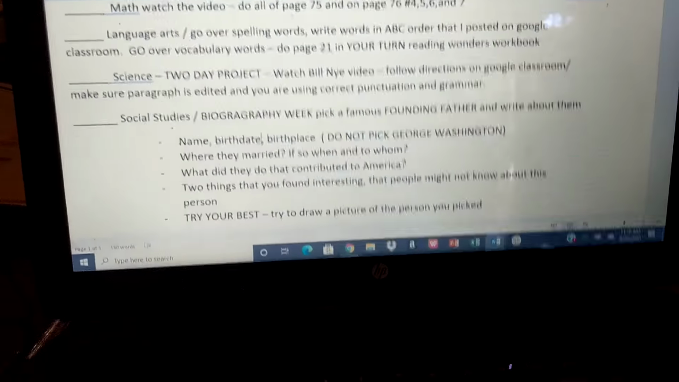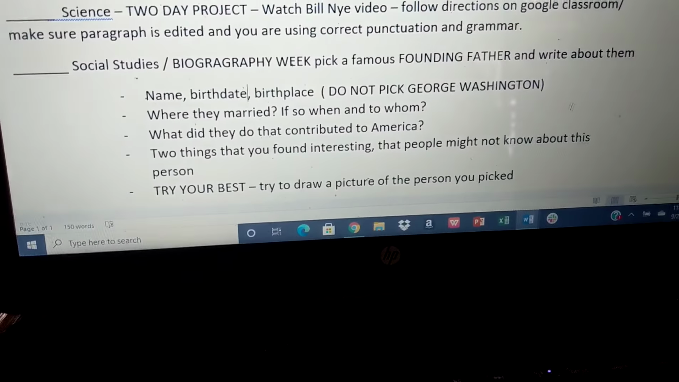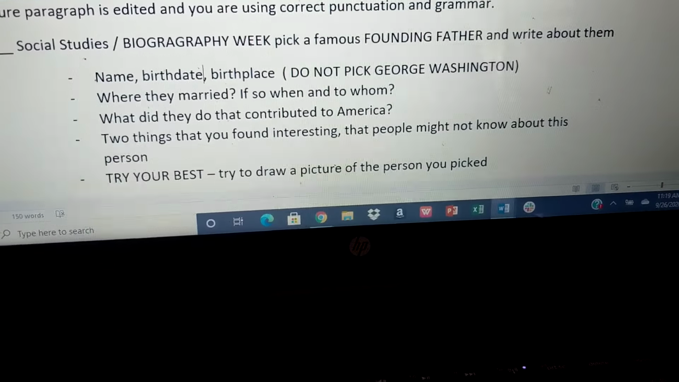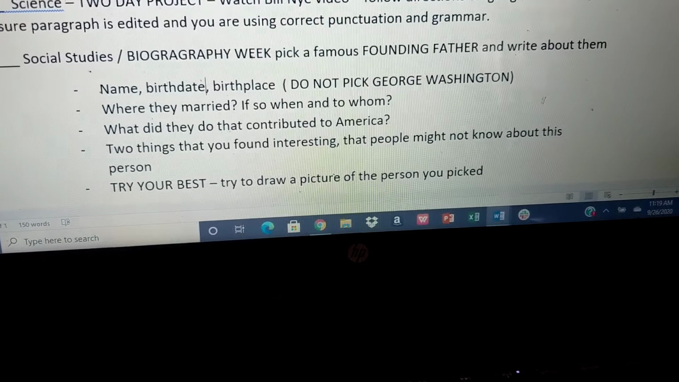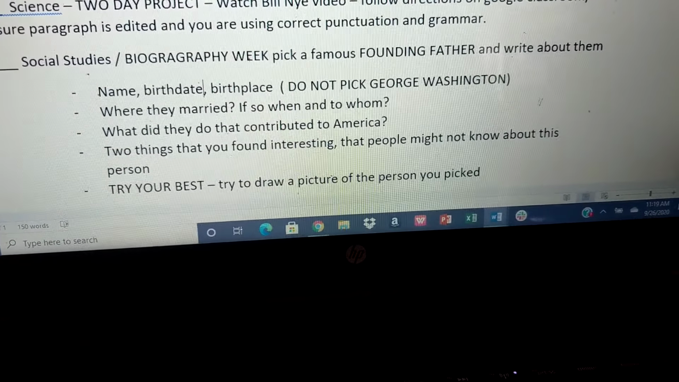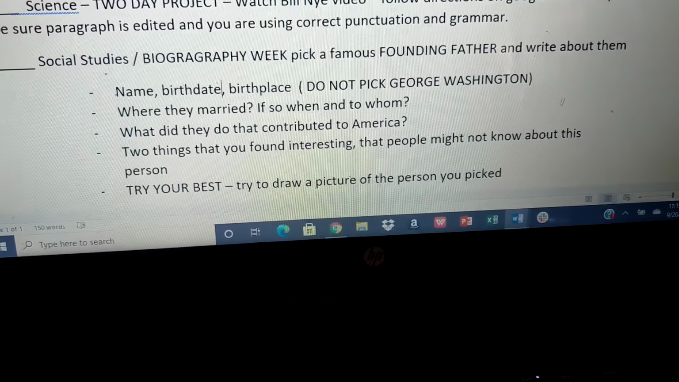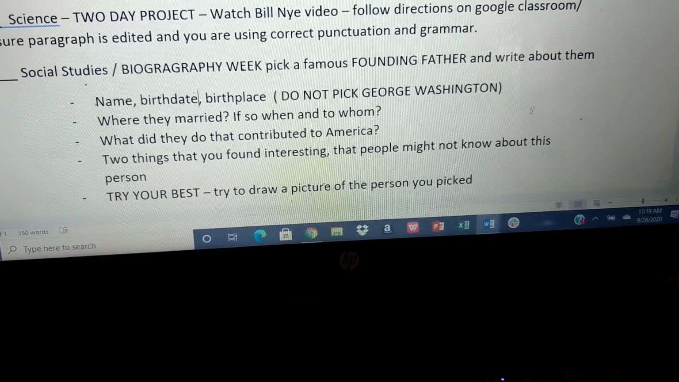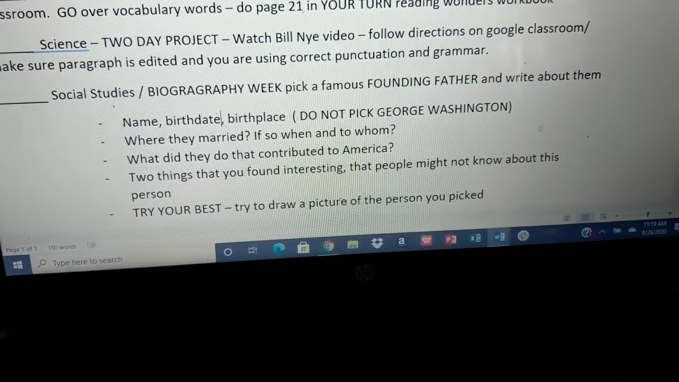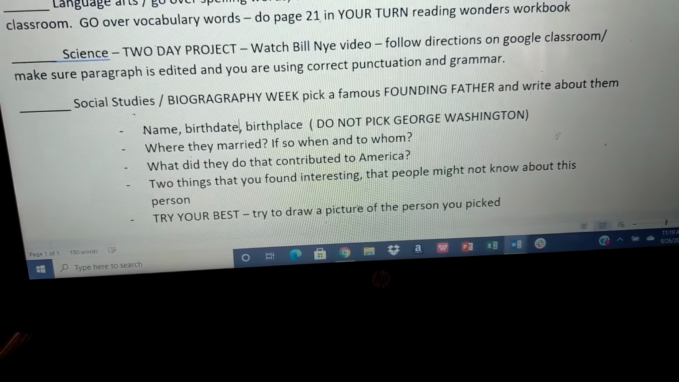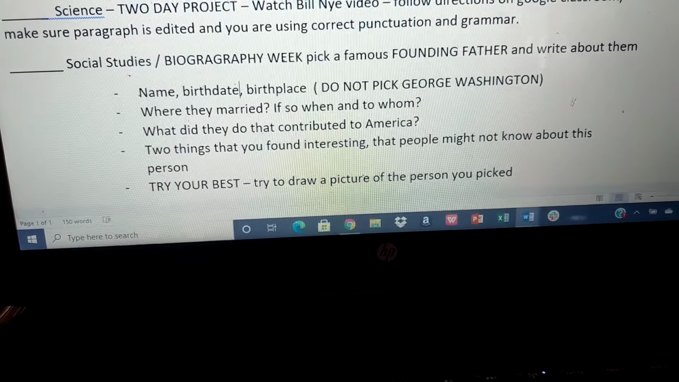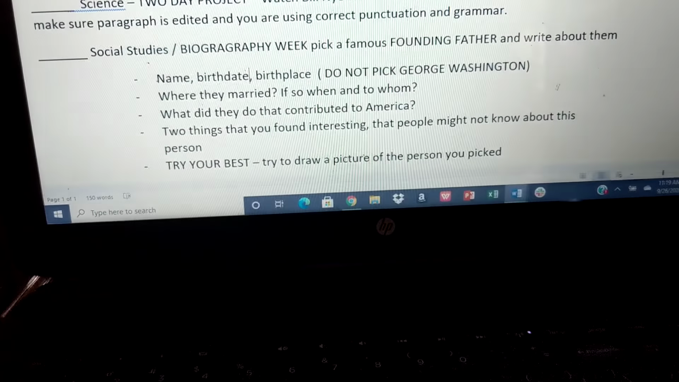Hi, third grade. For social studies this week, you're going to be picking a founding father and you're going to write about them. Okay? My example is going to be George Washington, so you can't pick him. And if you don't know what a founding father is, you may Google it. But once I explain George Washington, you're probably going to know. So here we go. So my person's George Washington.